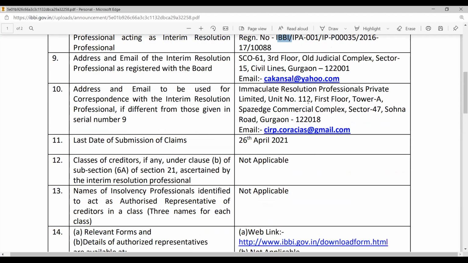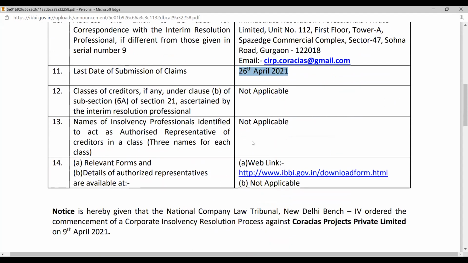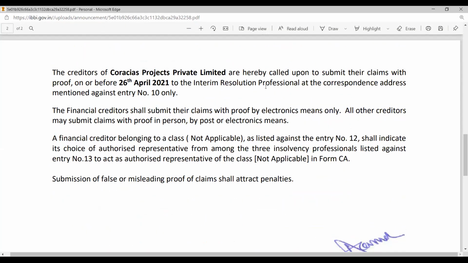Right, here you need to provide the claims. The last submission of the claims should be done by 26th of April, right? So these are not applicable here, and the relevant forms and everything they have provided. And they say that the creditors of this company are hereby called upon to submit their claims or their proof on or before 26th, right? The financial creditor shall submit their claim with proof by electronic means only. All other creditors may submit by post or by electronic means, right? So this is a criteria which has been set by them.